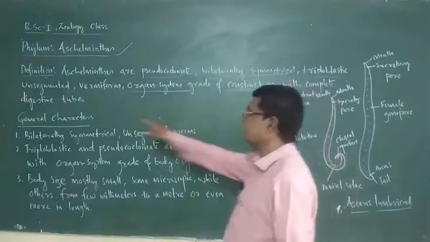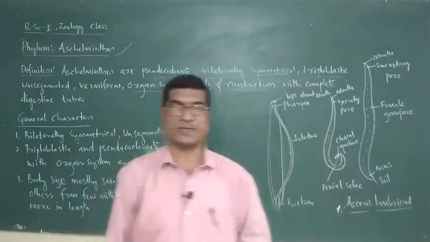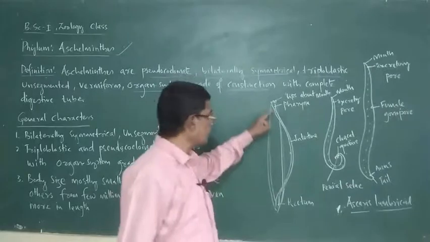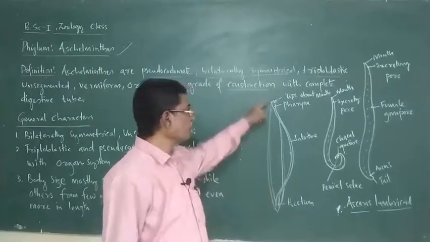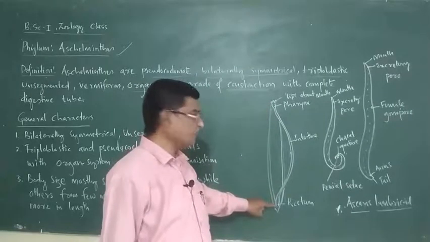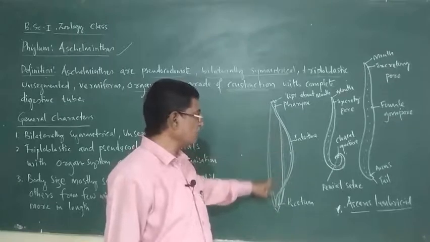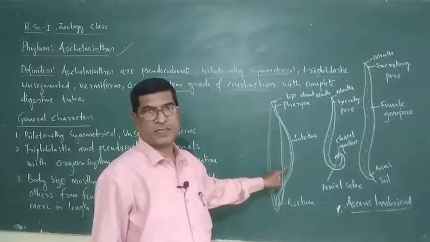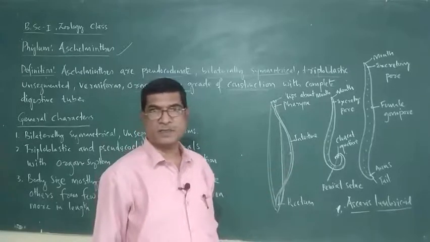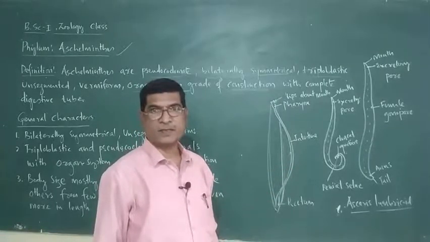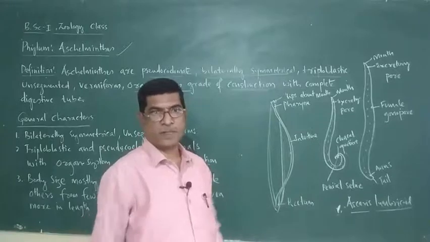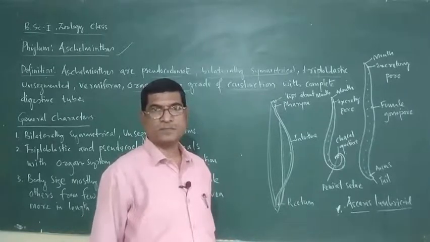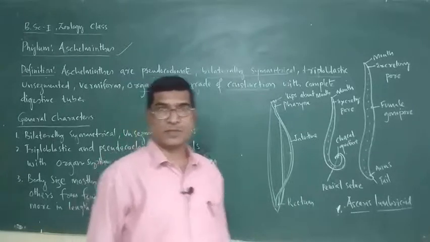With complete digestive tube. See, look here. This is the digestive tube. Mouth is here, anus is here. In between these two, an elongated tubular digestive tract is present. In case of Platyhelminthes, an incomplete digestive system was present.